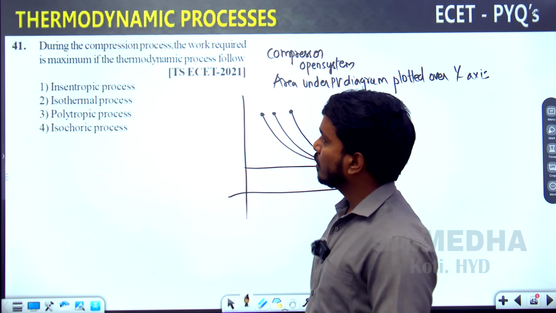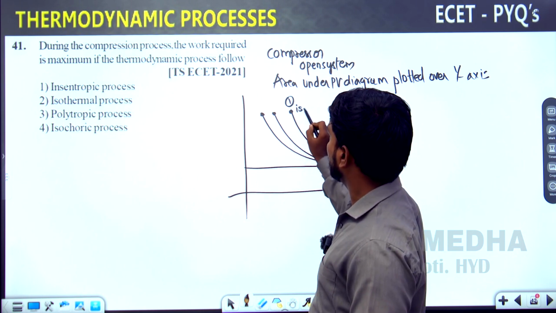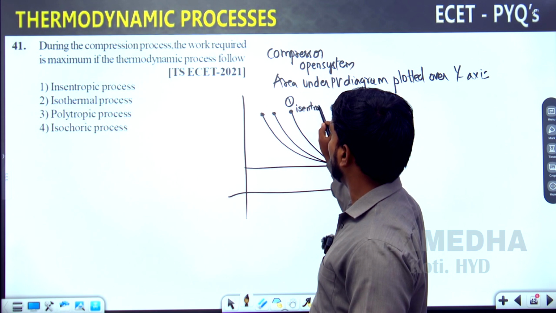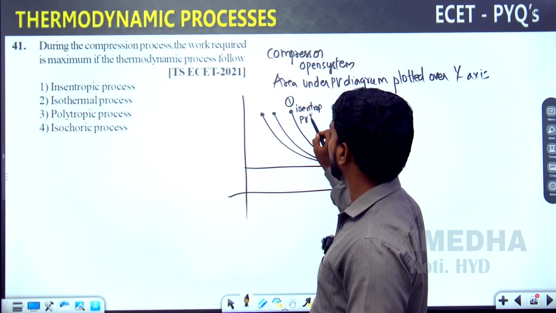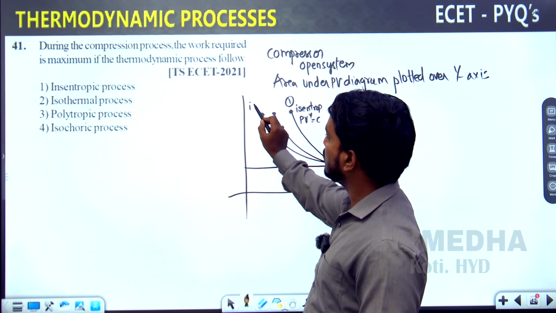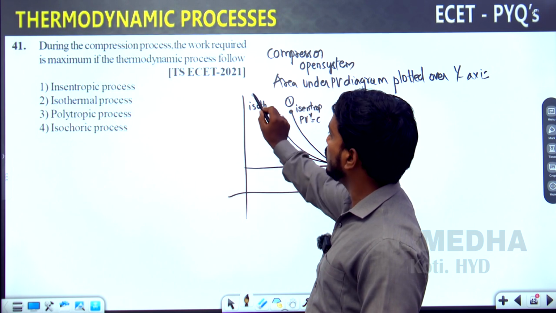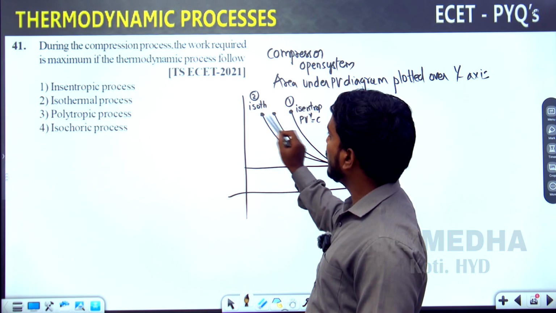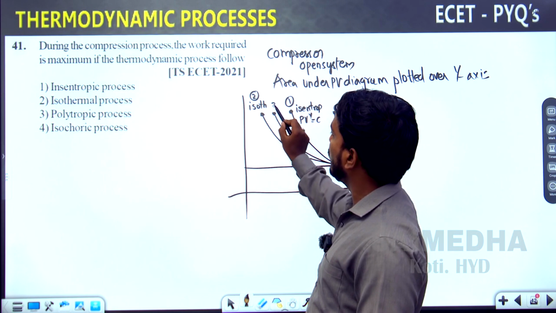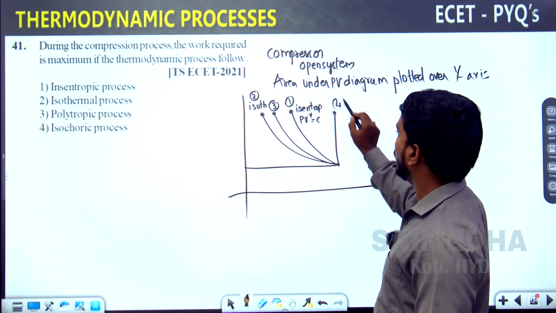The first one is isentropic, PV to the power of gamma equals constant. This is PV to the power of 1, that is the isothermal process, which is option 2. In between isothermal and isentropic, we have polytropic. This is 3. And the last one, the fourth, is the isochoric process.